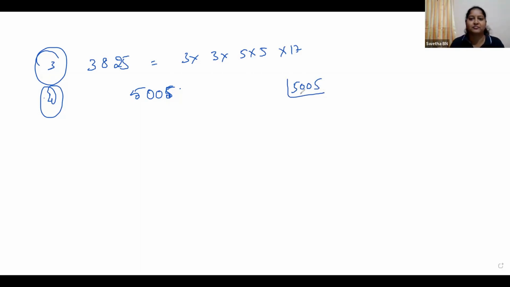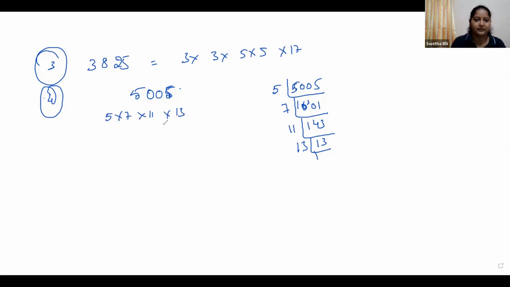Yes, good. Shreya got the answer. Yes, ma'am. 5 into 7, 11 into 13. So 11 ones are 11, 11 threes are 33, 13 ones are 13. Yes, 5 into 7, 11 into 13. Good.